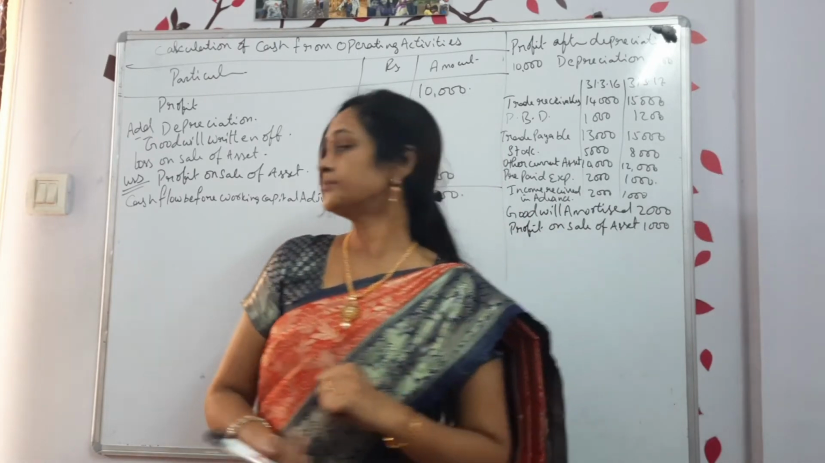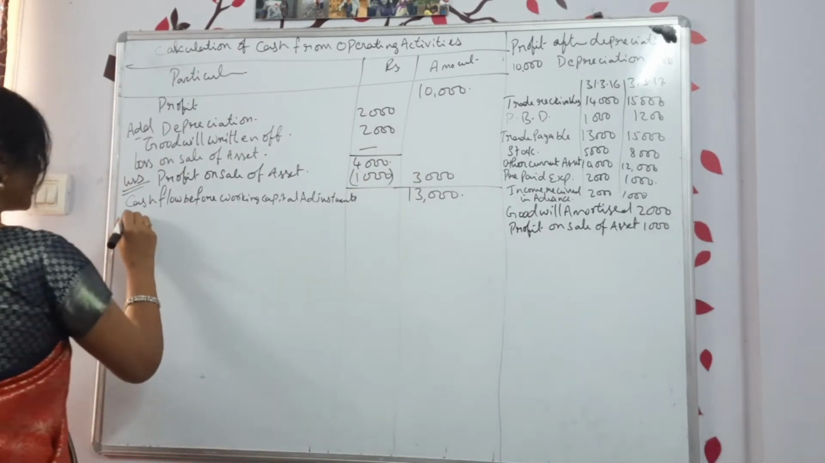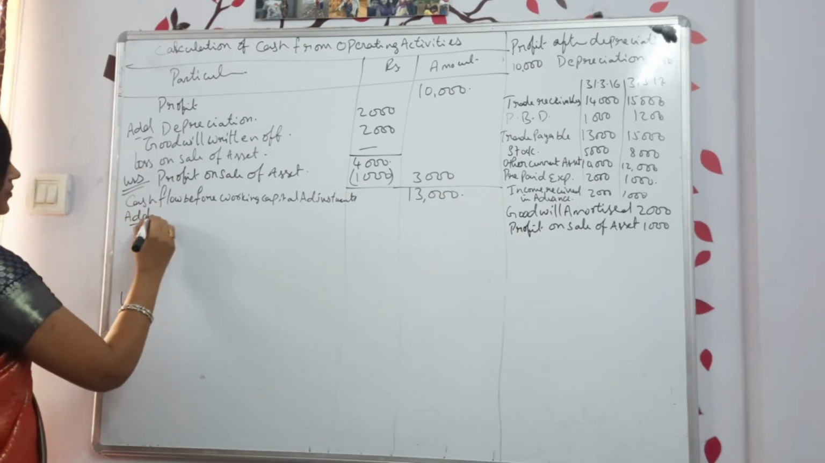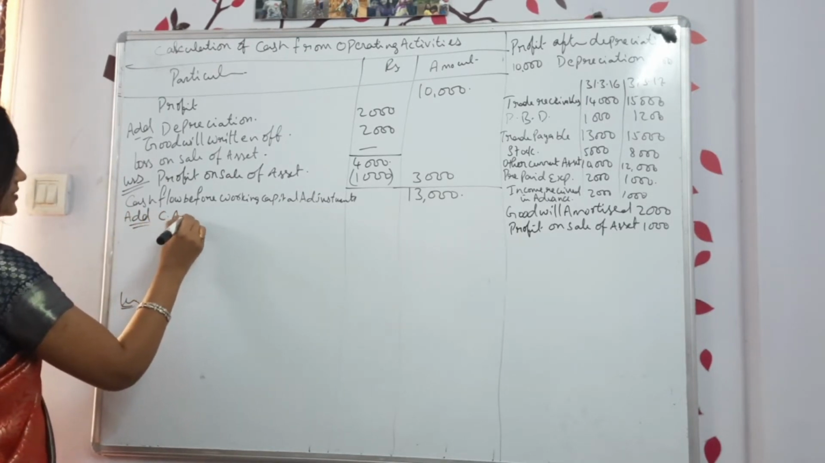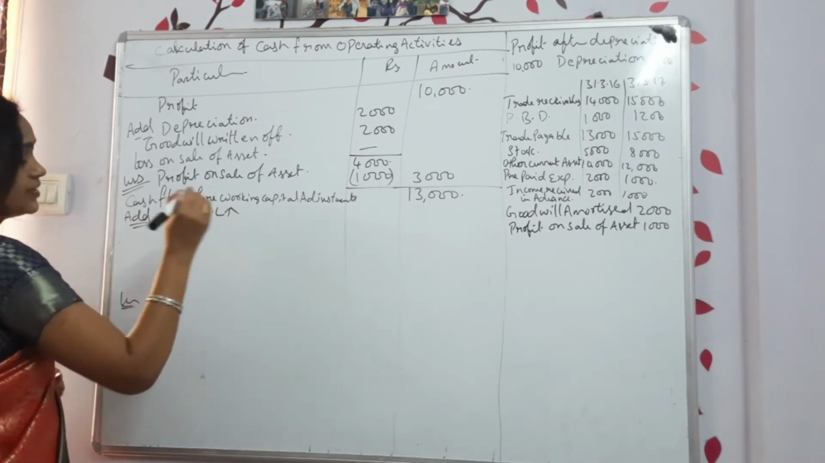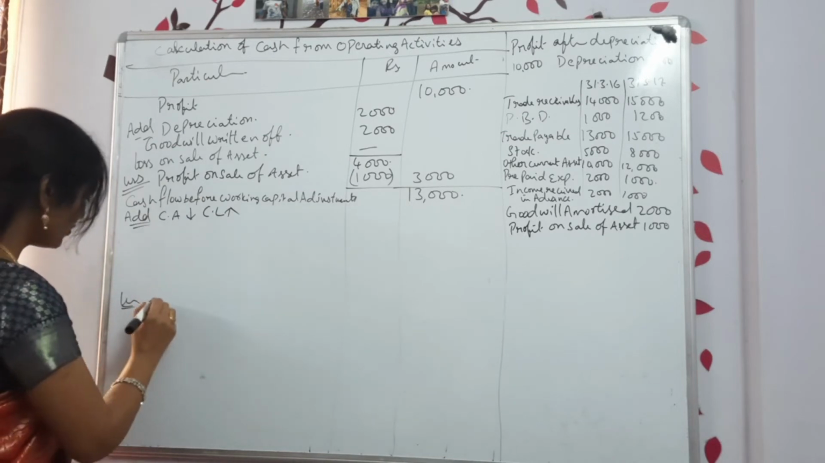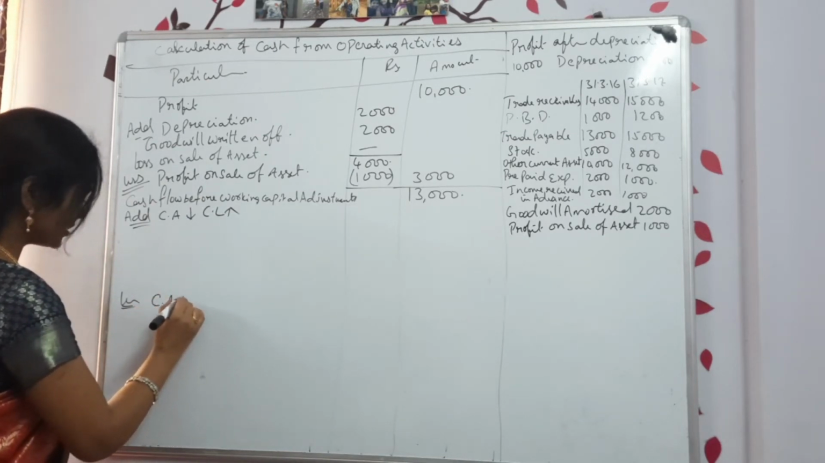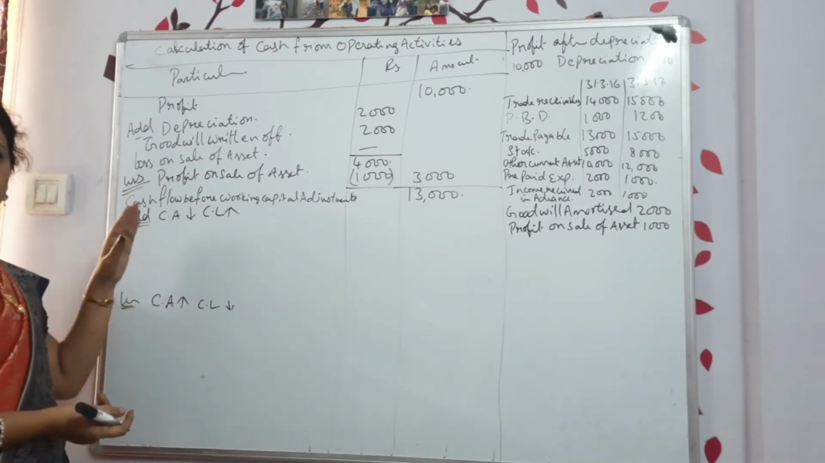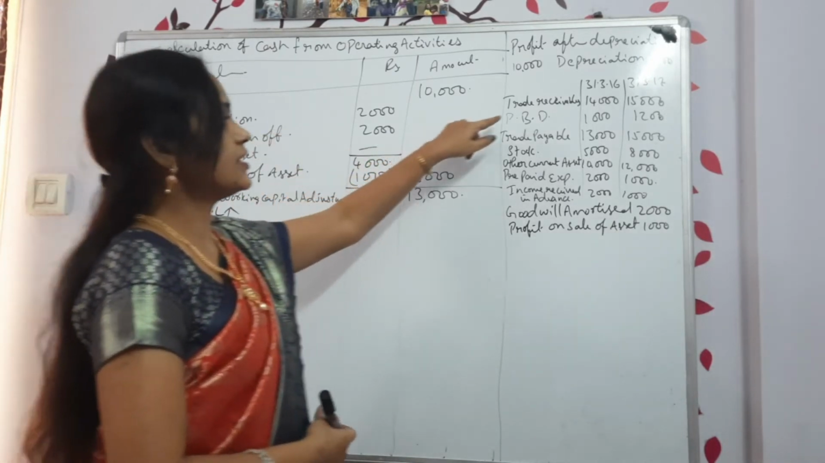So keep in your mind what will happen. Here also I am writing, at a time, add and less. Add, what will we write? If any current asset decreases or any current liability increases, add. If any current asset increases or any current liability decreases, I have to subtract. That's it. Easy. Okay.